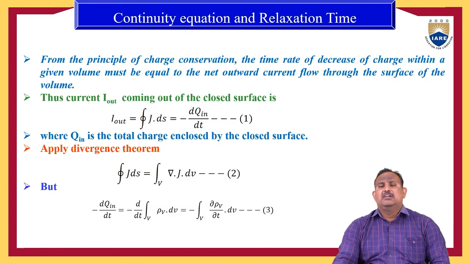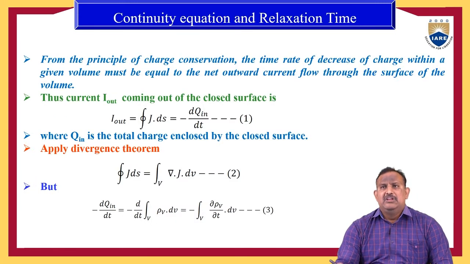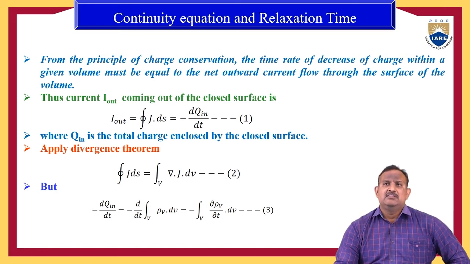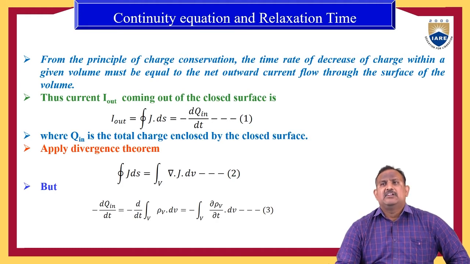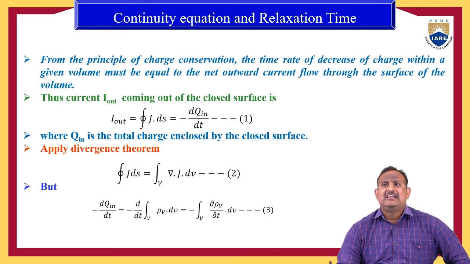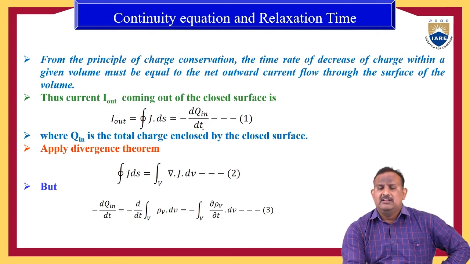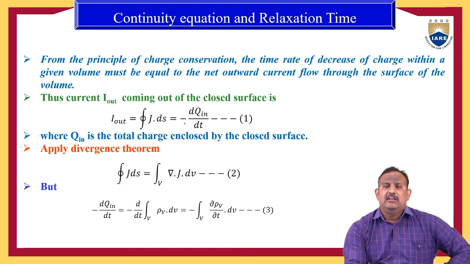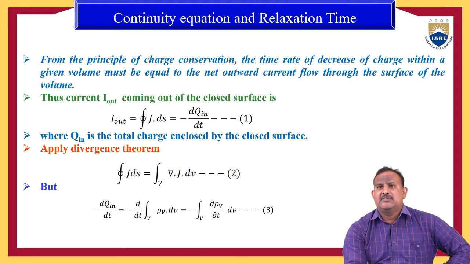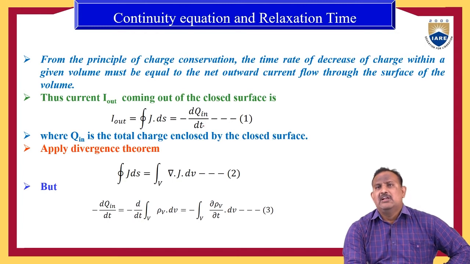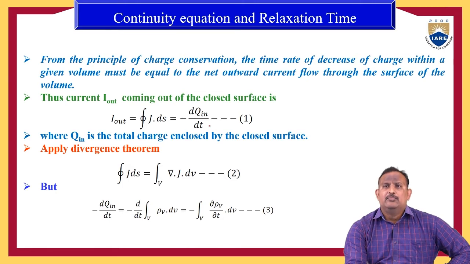Next, we will discuss an important derivation: the continuity equation and relaxation time. Here, from the principle of charge conservation, the time rate of decrease of charge is minus d by dt of Q in. The negative sign indicates the decrease. The time rate of decrease of charge within a given volume must be equal to the net outward current flow.